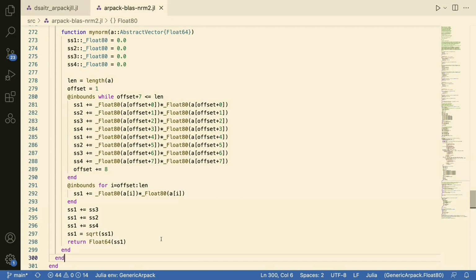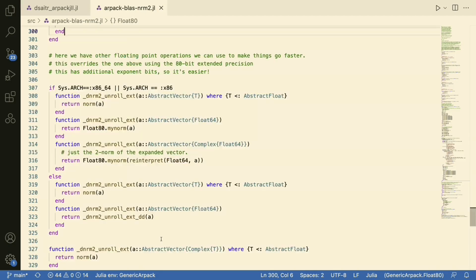Getting the norm right was important. It turns out that the Arpack recurrence, and indeed most Arnoldi recurrences, are extremely sensitive to the precise values of the norm. Because those 80-bit extended precision registers are not available on other platforms, we use the synthetic double-double approximation instead.